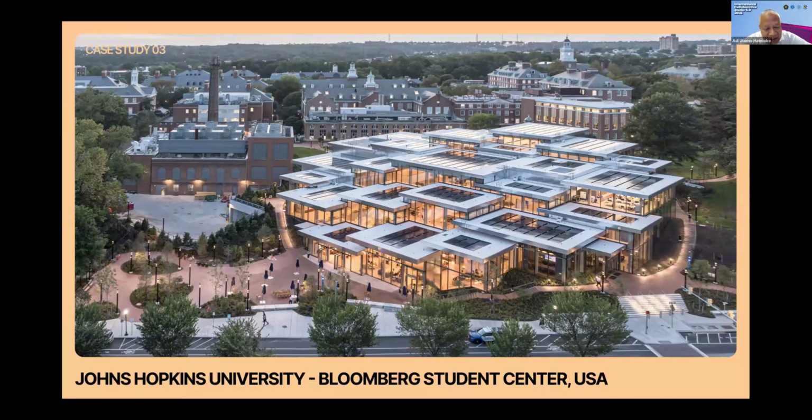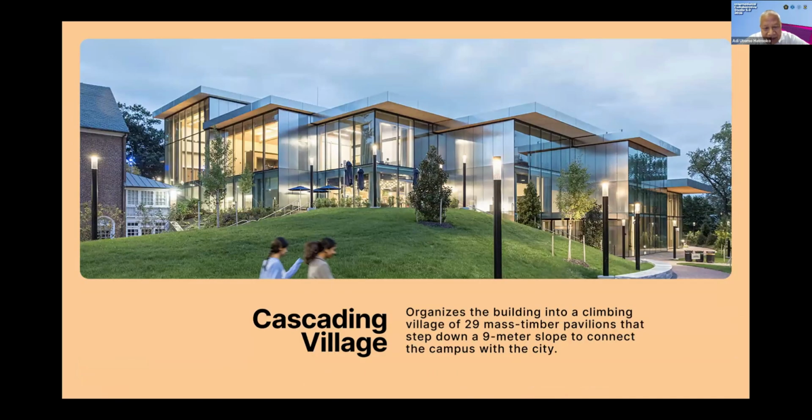And then the last one is the Johns Hopkins University. It's another university in the United States that built on a hill where we could see the entrance below at the lower part of the hill, but it would ascend to the upper part of the hill. So the building would be cut into several pieces, and then several pieces would be arranged again at the hill.